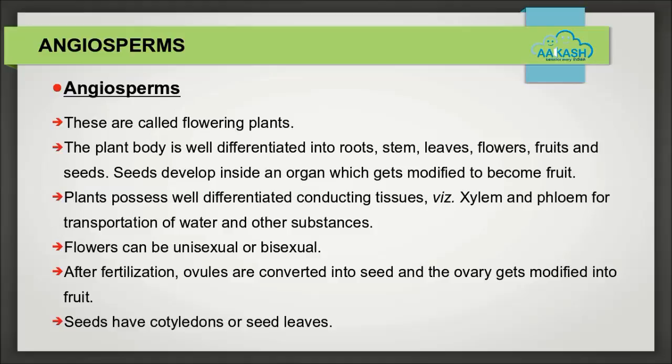Angiosperms. These plants are called flowering plants. The plant body is well differentiated into roots, stem, leaves, flowers, fruits, and seeds. Seeds develop inside an organ which gets modified to become fruit. Plants possess well differentiated conducting tissues, xylem and phloem, for transportation of water and other substances. Flowers can be unisexual or bisexual. After fertilization, ovules are converted into seed and the ovary gets modified into fruit. Seeds have cotyledons or seed leaves.